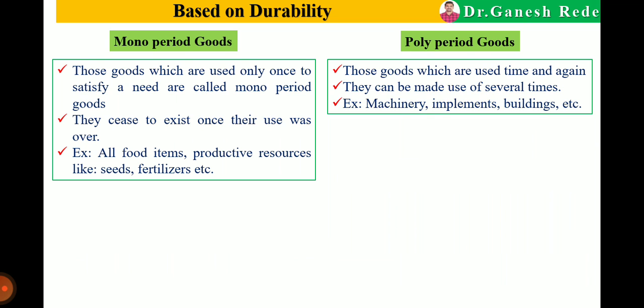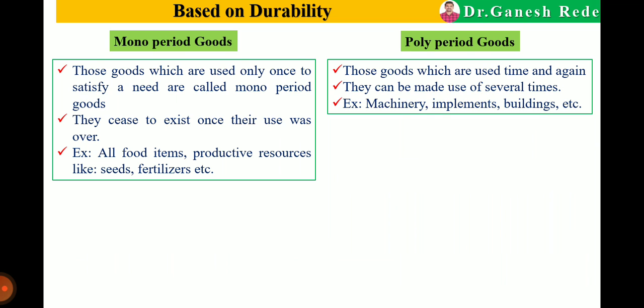As we know, some goods are monoperiod goods, and others polyperiod. When we use a commodity only once, that is monoperiod. Mono means single. So those goods which are used only once to satisfy a particular need of the consumer are known as monoperiod.